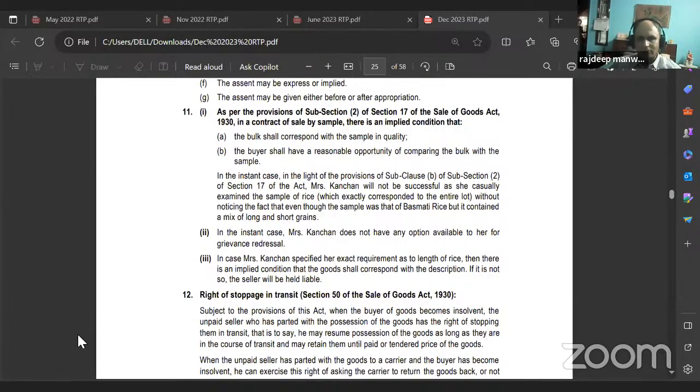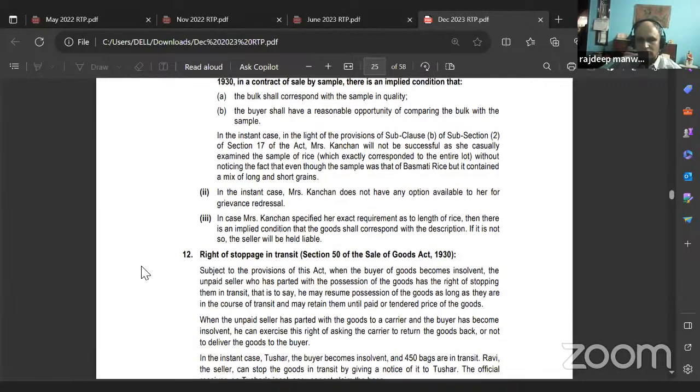In the instant case, in the light of provisions of clause B of sub-section 2 of section 17 of the Act, Mrs. Kanchan will not be successful as she casually examined the sample of rice which exactly corresponded to the entire lot without noticing the fact that even though the sample was that of basmati rice, it contained a mix of long and short grains.